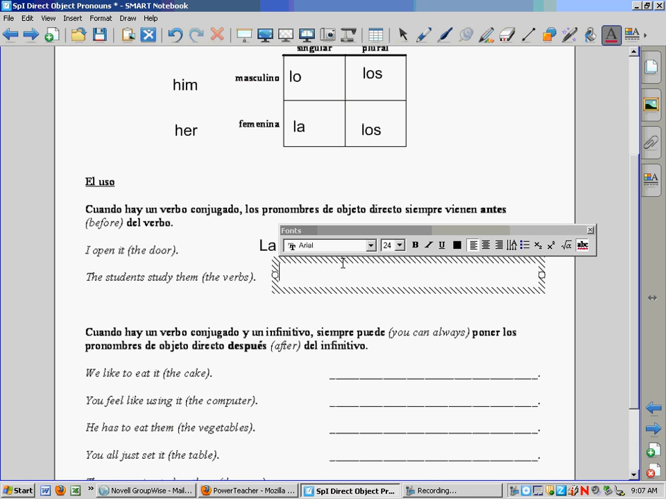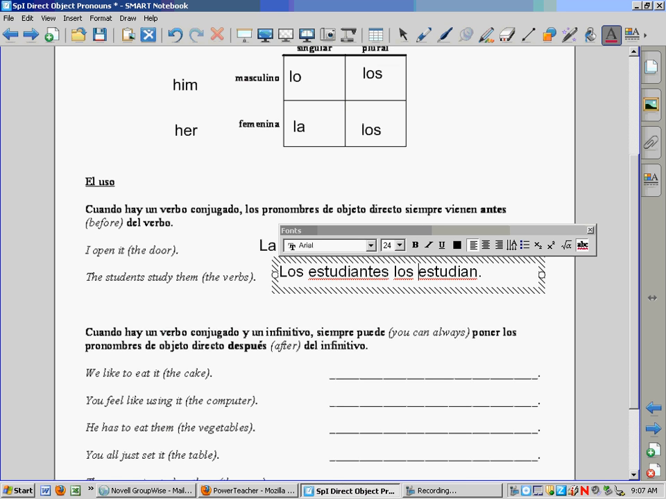Down here, the students study them, referring to the verbs. So los estudiantes are the students. Then we hopefully know that estudiar is to study, but again, we don't just put estudiar in there. We have to put the right ending on it. Since it's the students, or they, we use estudian. The verbs, again, is los verbos. Since it's los verbos, we need to use los.